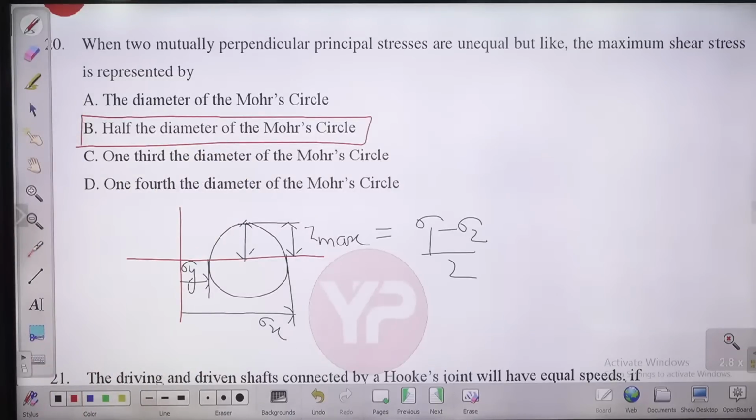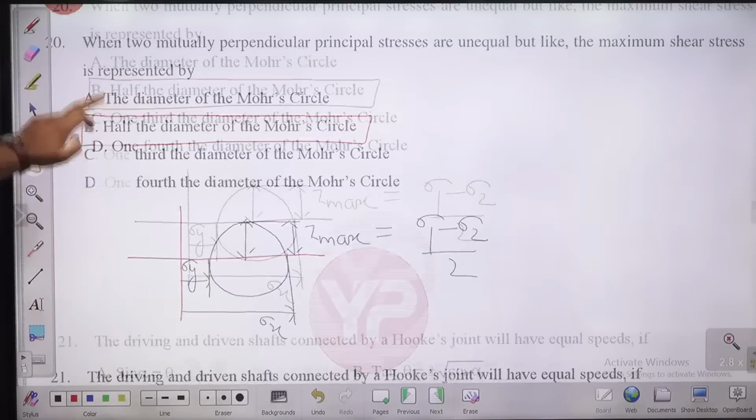Very much a direct question. If you have studied this Mohr circle, you will be able to answer this question in seconds. In the case of two mutually perpendicular principal stresses that are unequal but like, meaning they are both tensile in nature but unequal, the tau max will be the radius of the Mohr circle, or half the diameter of the Mohr circle. Let us move to the next question, guys.